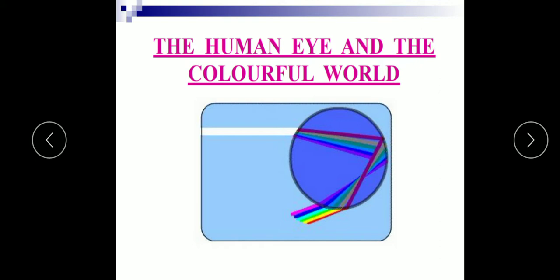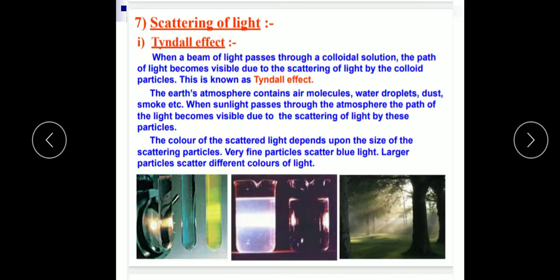And now some phenomena related to the scattering of light are the Tyndall effect, why the color of the sky is blue, and the color of the sun at sunrise and sunset is red. So all these three important phenomena related to the scattering of light we have to discuss here. The first one, what is the Tyndall effect?